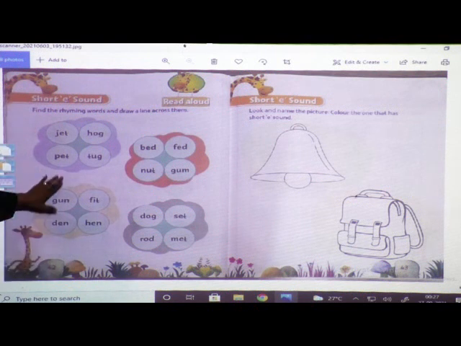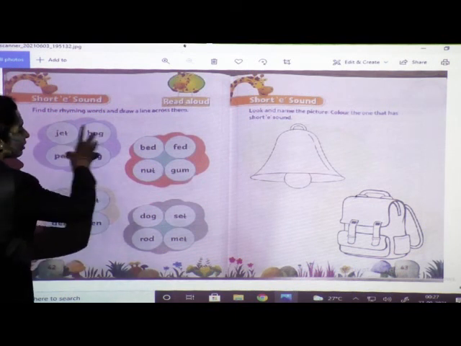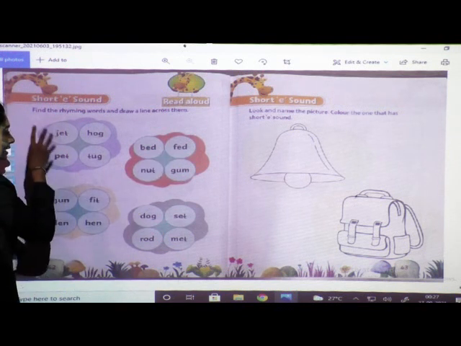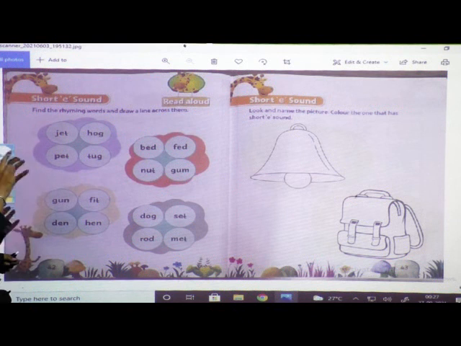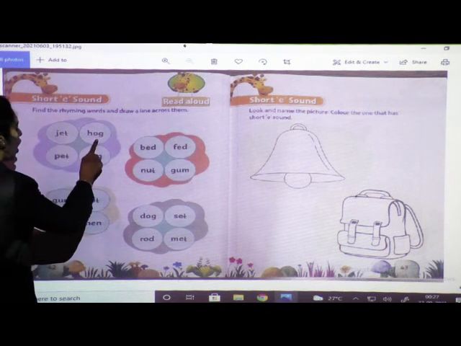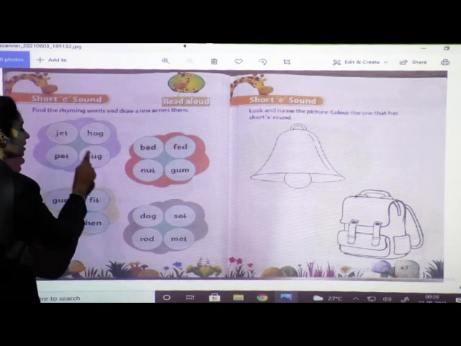Okay. Like example, children, these are the rhyming words. And see, these are the pair of rhyming words. But you have to see the answer, which is the rhyming word. And on that you have to draw one line. Like example, jet, hog, pet, tug.